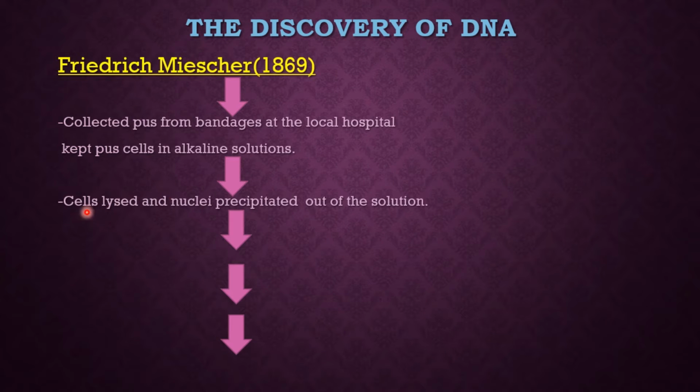He found that after some time the cells lysed, the cells broke, and the nuclei got precipitated out of the cells. Then, when he studied these nuclei, he found some chemical substance present inside the nucleus, some fluid-like viscous substance. So he named this viscous chemical substance nuclein.